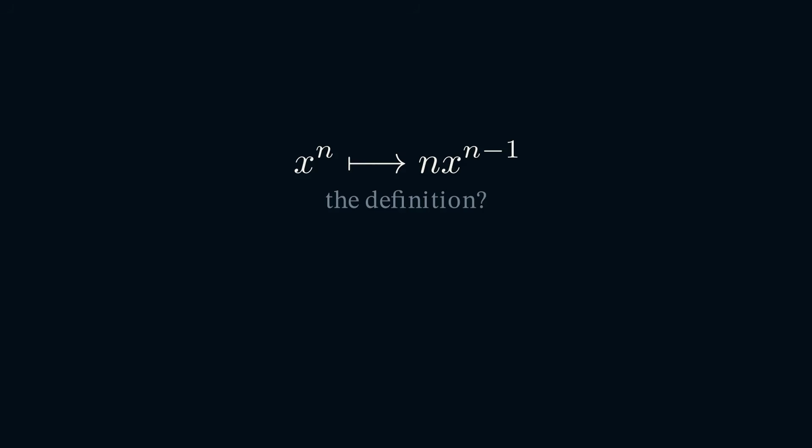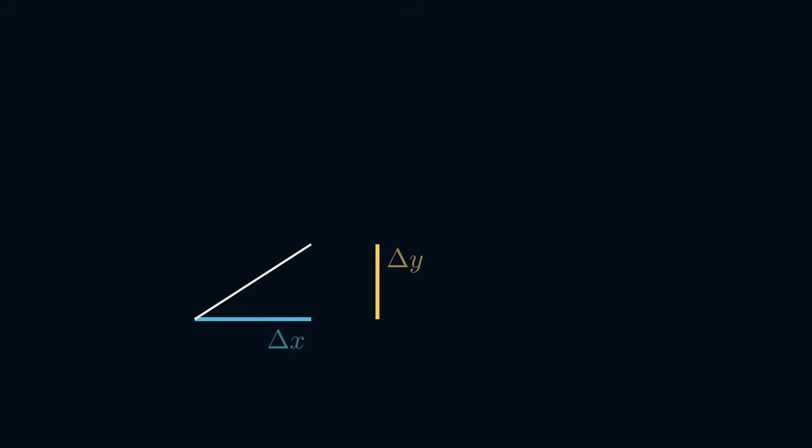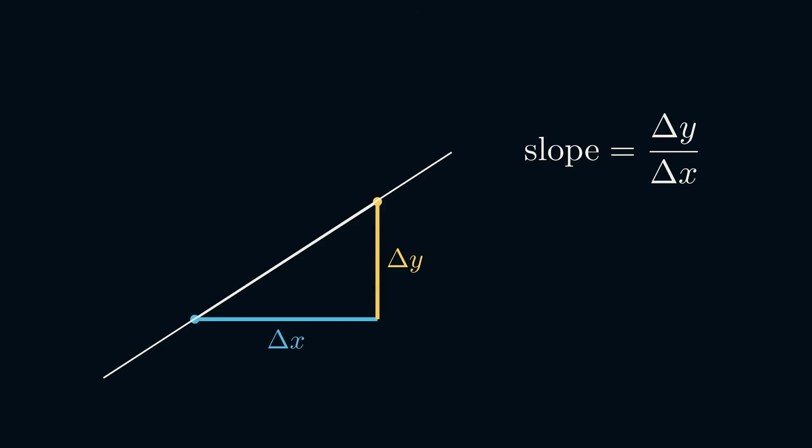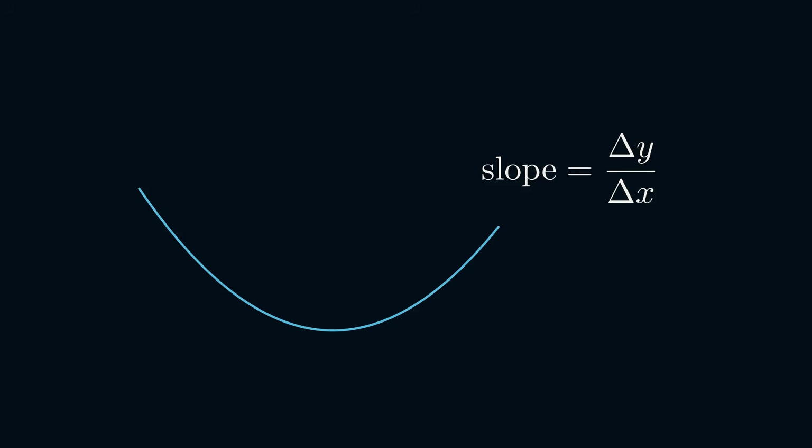By the end of this video, you will see that the derivative is not a rule for moving exponents. It is the number that nearby points are forced to agree on, and the best local prediction a function can make. Slope compares two changes. It asks how much the output changes for a given change in input. On a straight line, as 2 points move together, the ratio of rise to run remains completely unchanged. But bend the line into a curve and that ratio changes depending on which 2 points you choose.